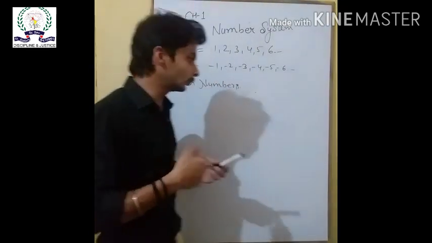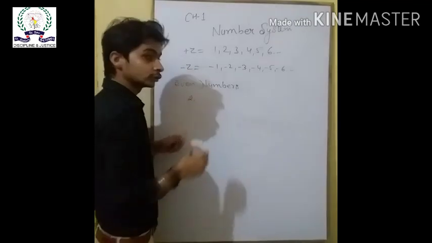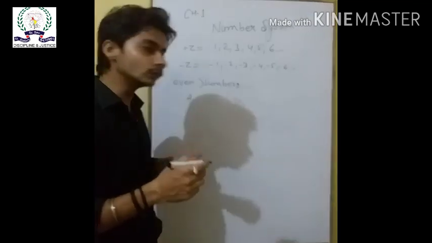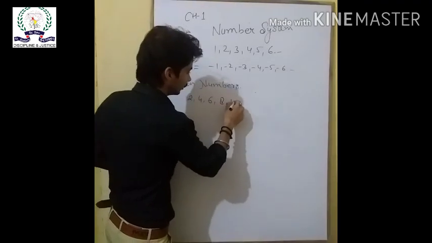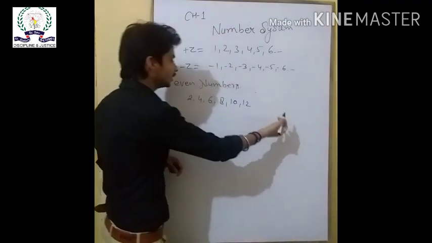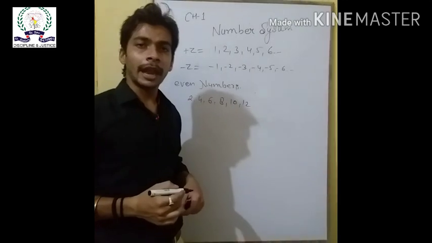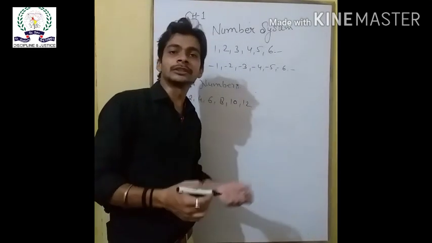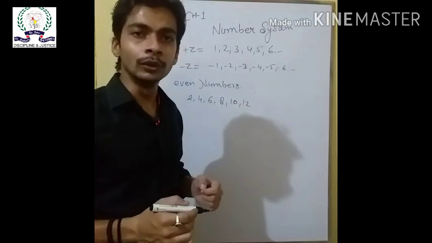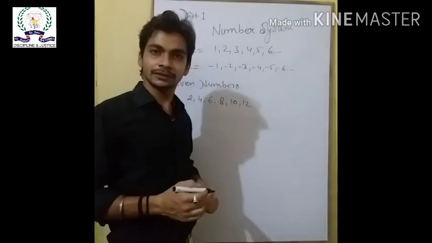The multiples of 2, 2 is also a multiple of 2. 2 ones are 2, 4, 6, 8, 10, 12. All these numbers are divisible by 2, and all these numbers are multiples of 2. The numbers that are multiples of 2 or divisible by 2 are called even numbers.